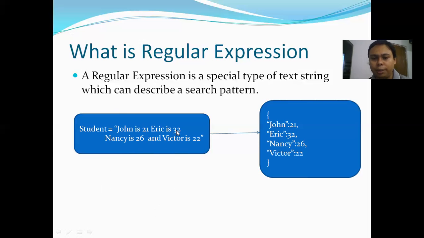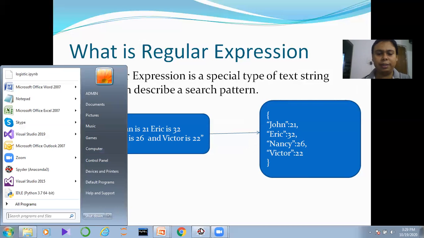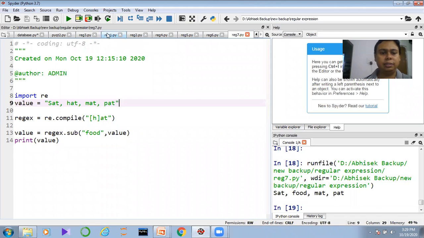I need to find out the pattern out of the entire string, and from there I want to get this outcome. So how to get it? In order to understand it, guys, we need to do some practical right now. So let us do some practical. We can understand the entire thing practically.